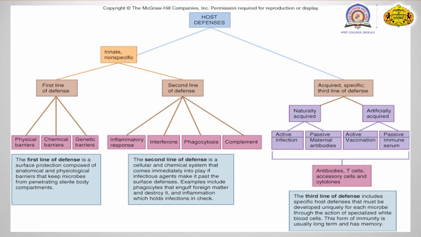Artificially, when a vaccine is injected from outside the body, that vaccine plays the role of defense, or plays the role of antibodies for the body. Here also there are active and passive types.